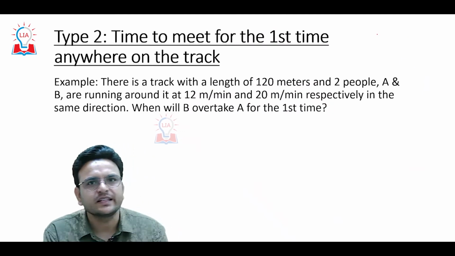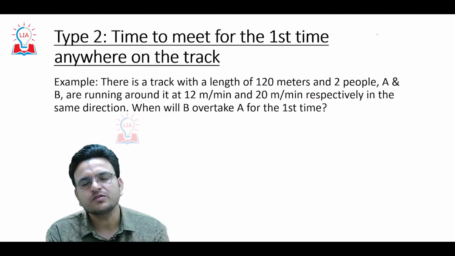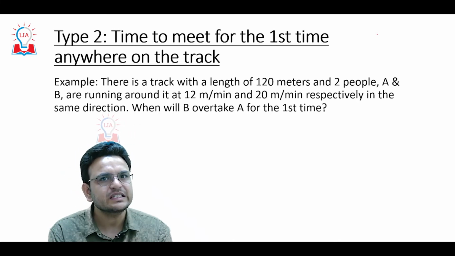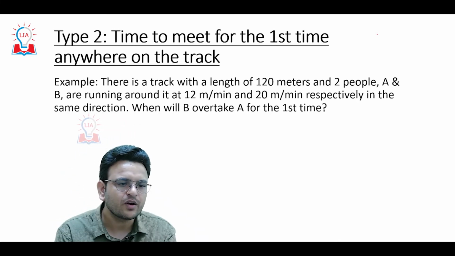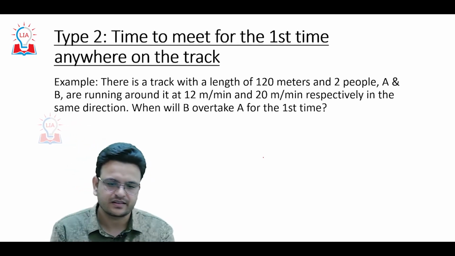Now come to the second thing. In the previous one we talked about when these people are going to meet at the starting point. Now we are talking about when these people will meet anywhere on the track.